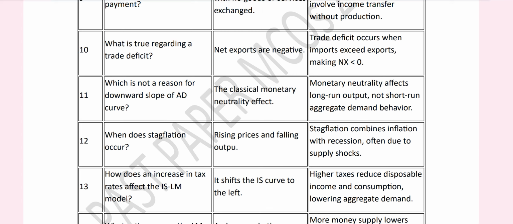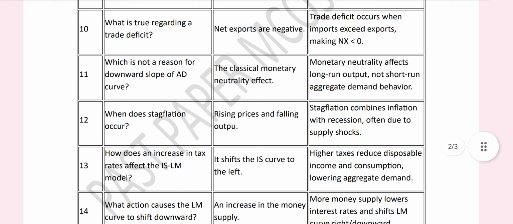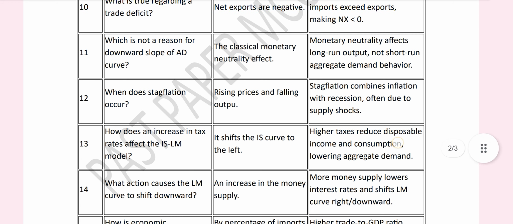What is not a reason for the downward slope of the AD curve? The classical monetary neutrality effect. Monetary neutrality affects long-run output, not short-run aggregate demand behavior.